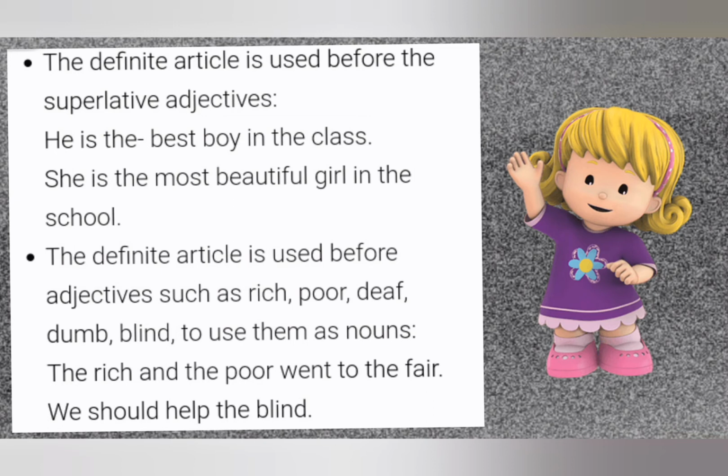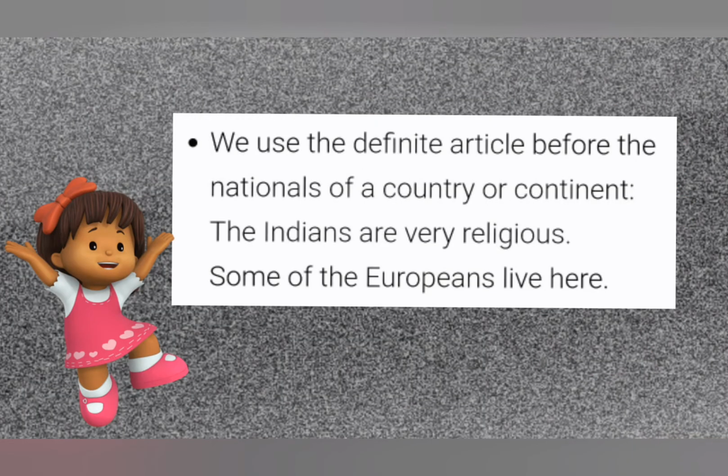The definite article is used before adjectives such as rich, poor, deaf, dumb, blind to use them as nouns. The rich and the poor went to the fair. We should help the blind.